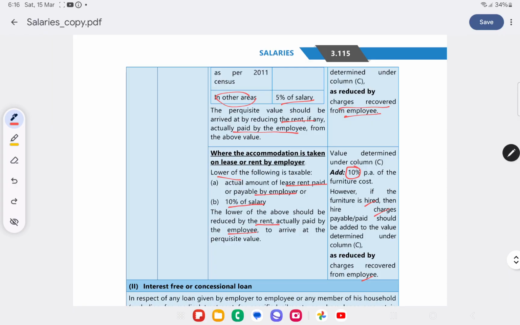See what the employer is doing? The employer is paying the rent but not collecting it from the employee. So the actual amount of lease rent paid or payable by the employer or 10% of salary, whichever is lower, will be the value of the perquisite.